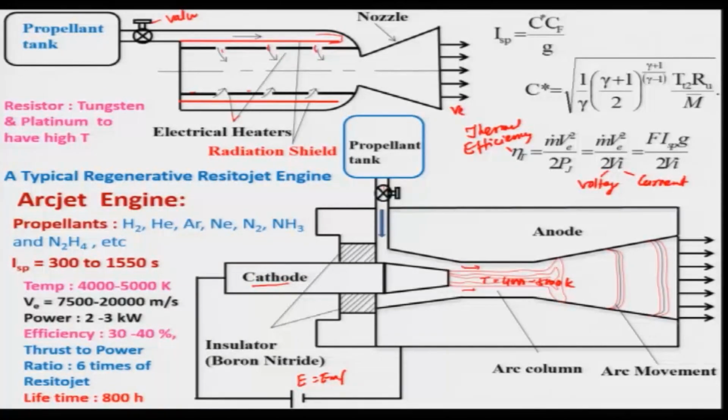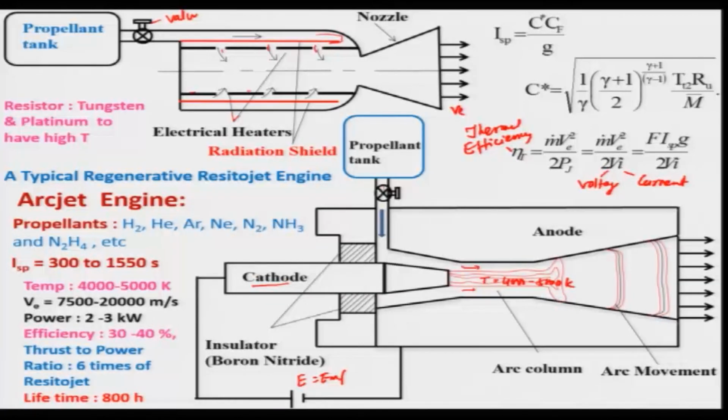And the efficiency one can achieve with this arc jet engine is around 30 to 40%, and the thrust to power ratio is 6 times higher than that of the resistojet. Of course, the life of the anode and cathode is very important because of the high voltage, and erosion will be there.